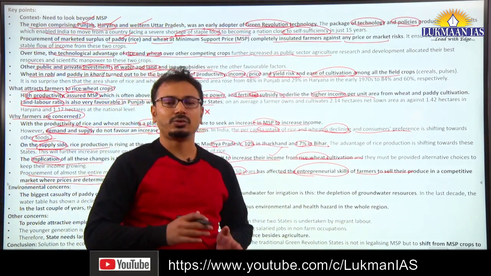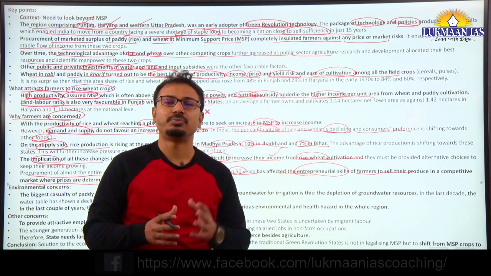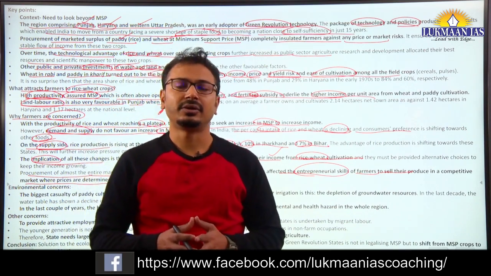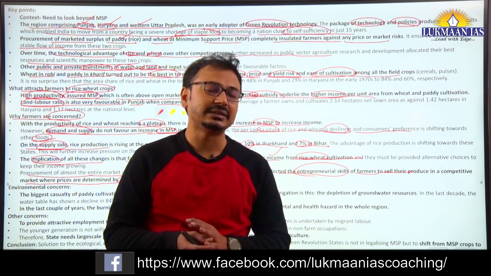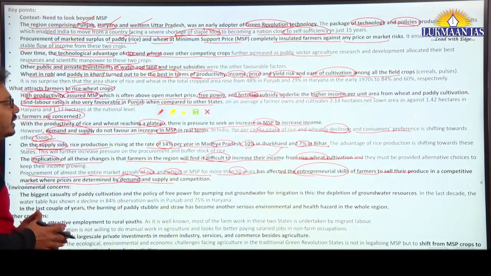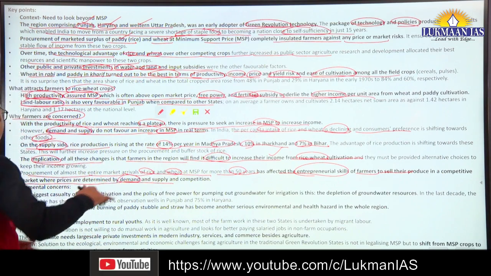They do not know how to, let's say, optimize the price or sell their produce at an optimum price in the market, where the demand and supply dynamics is at work. And therefore, what we can understand here is that they do not have entrepreneurial skill in that sphere.